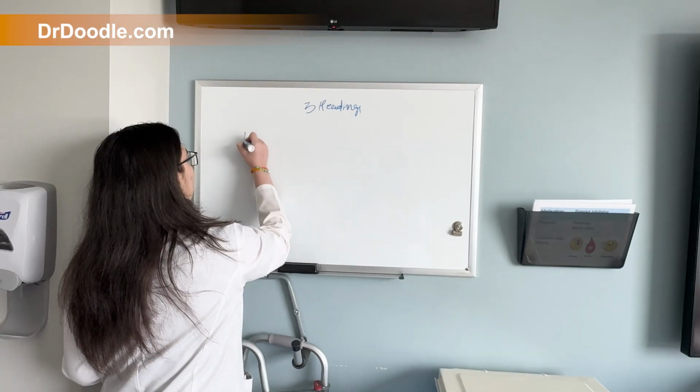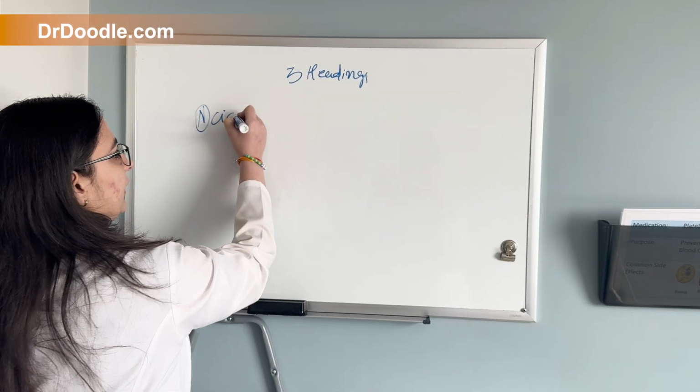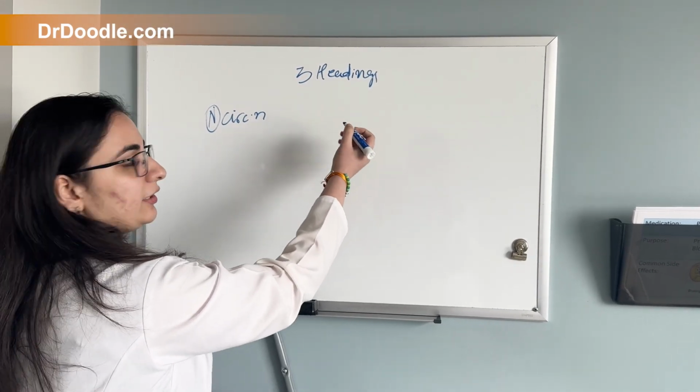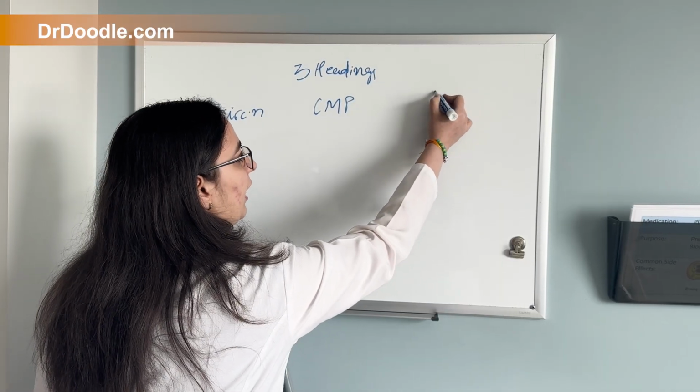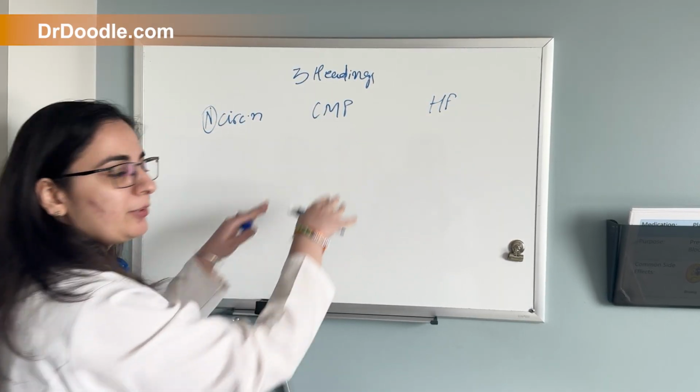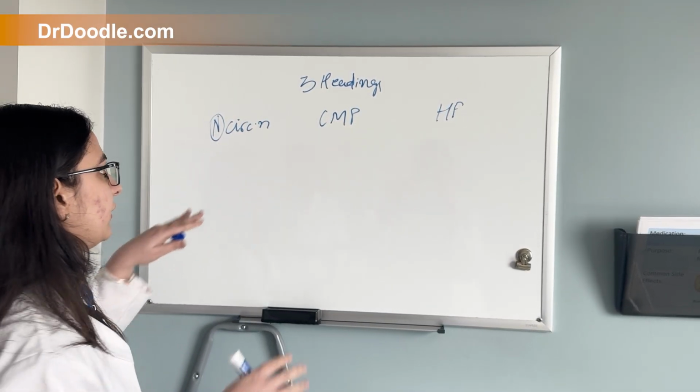So first would be the normal circulation and the anatomy of our heart. Second would be the cardiomyopathy, and third would be the heart failure, because cardiomyopathy slowly progresses to the heart failure.